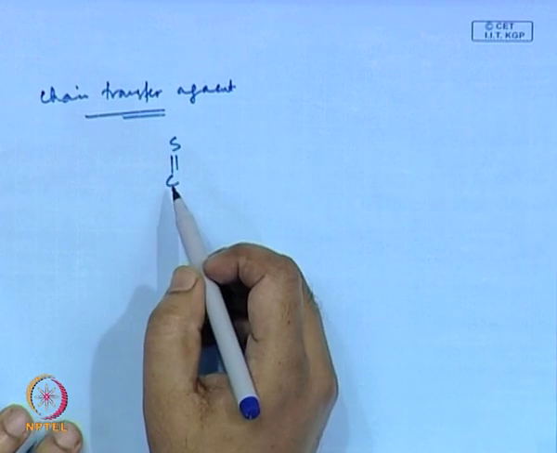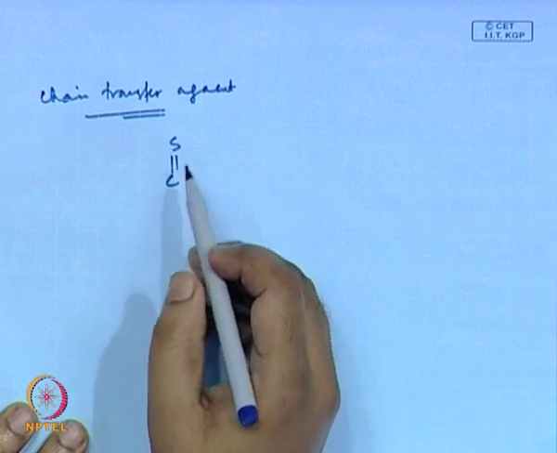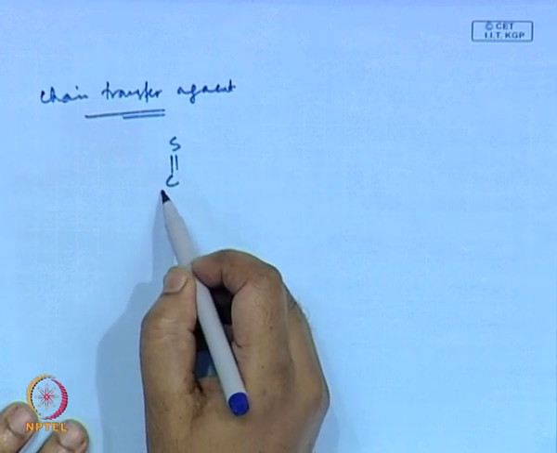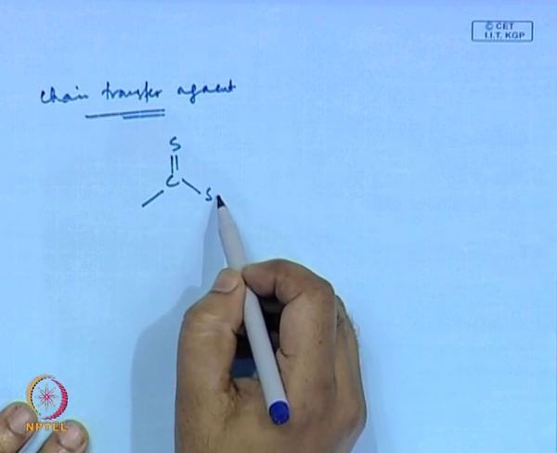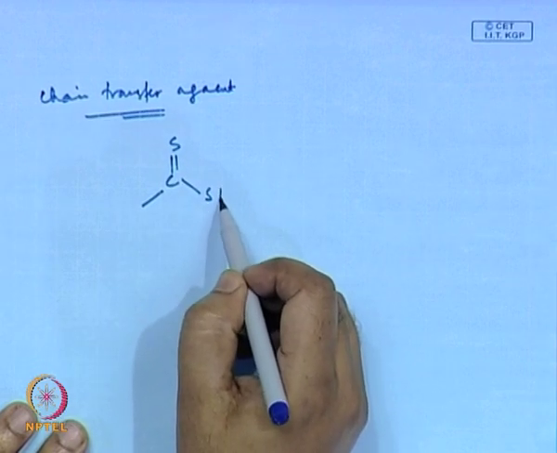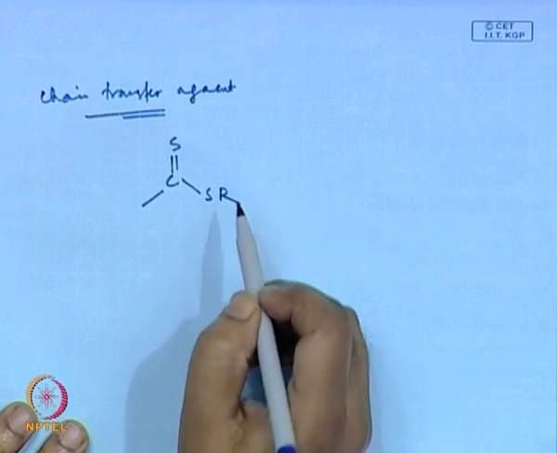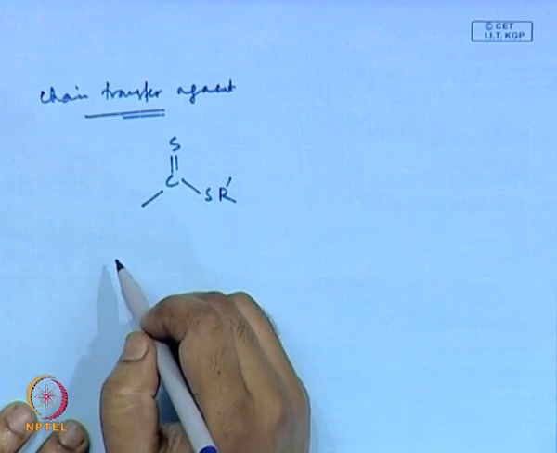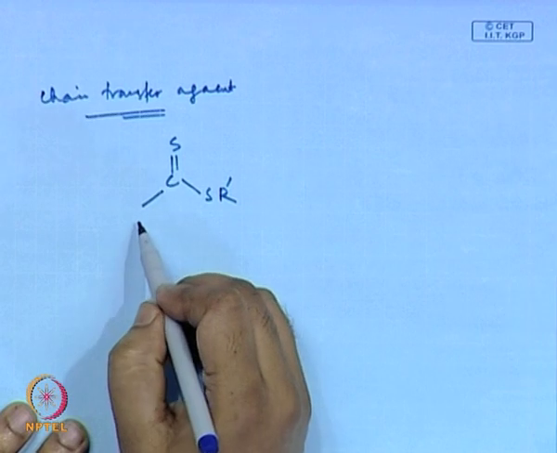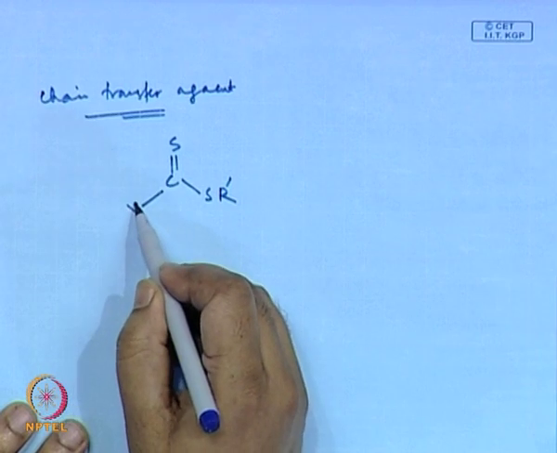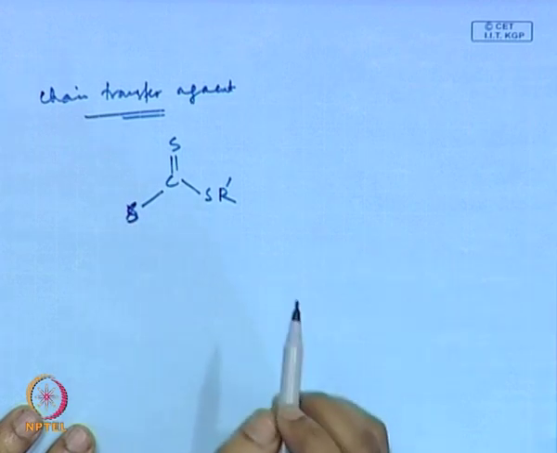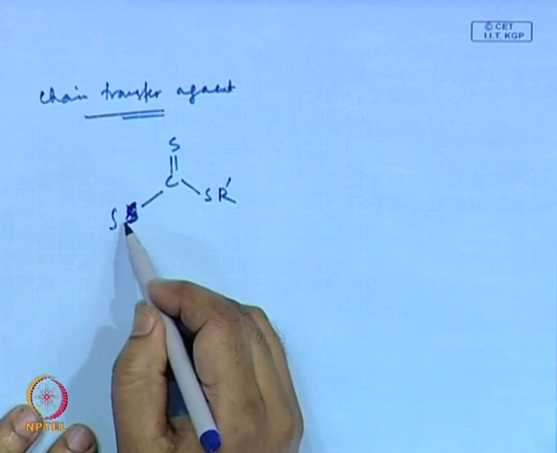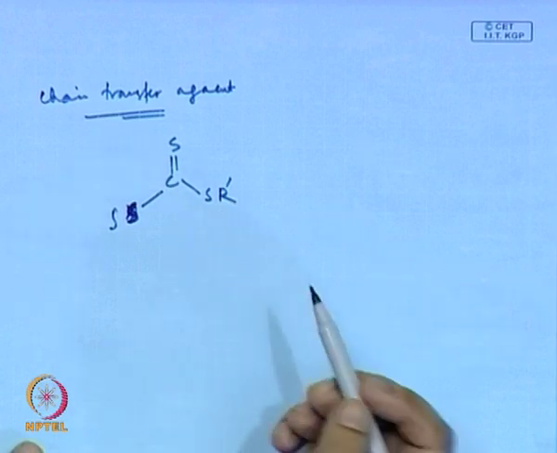I will give you the most common example. It could be something else as well, but for the time being I will just give you the most common example. So, it is a dithioester.